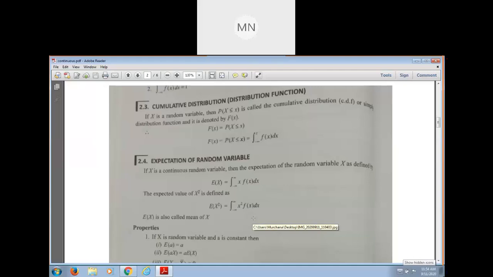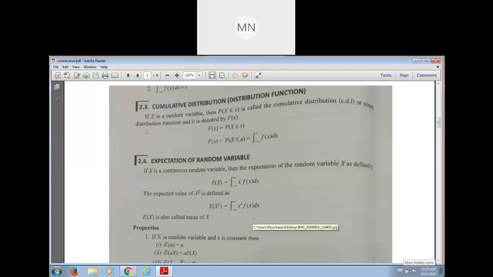This is the difference, but the definitions are the same. For the continuous case we use integration, and for the discrete case we use summation.